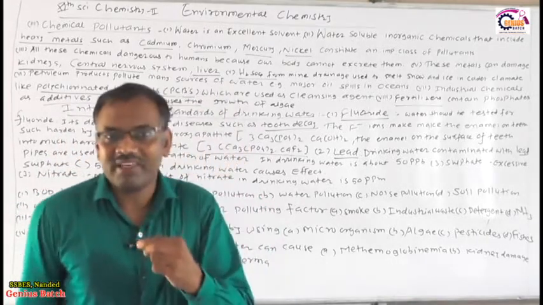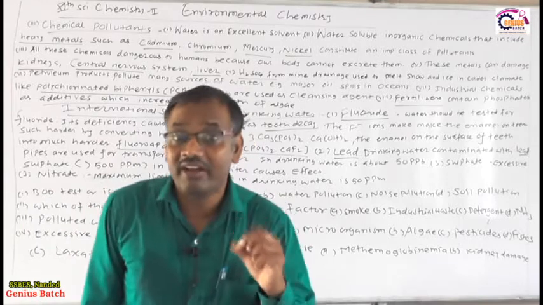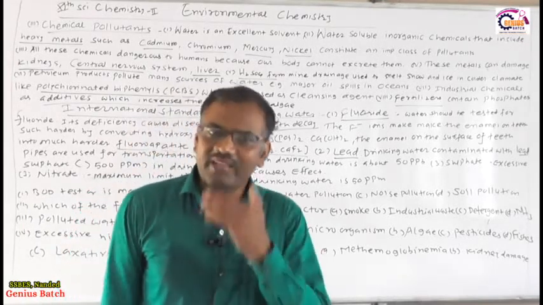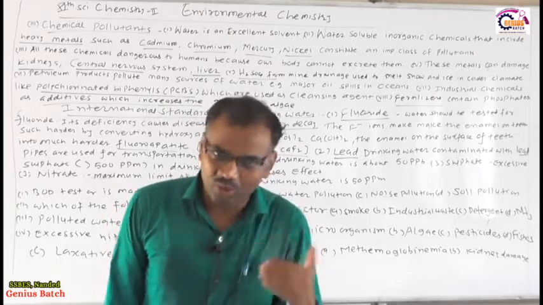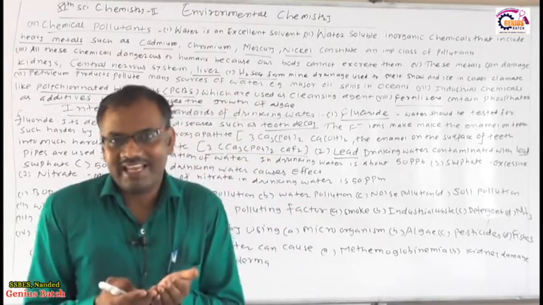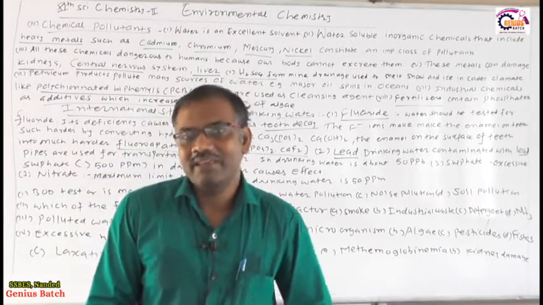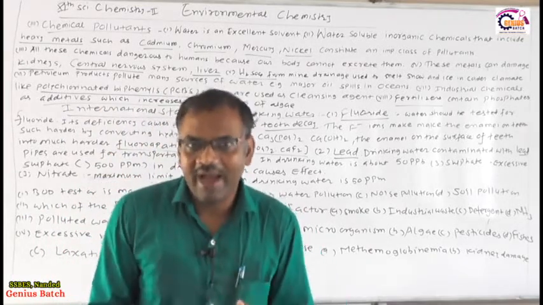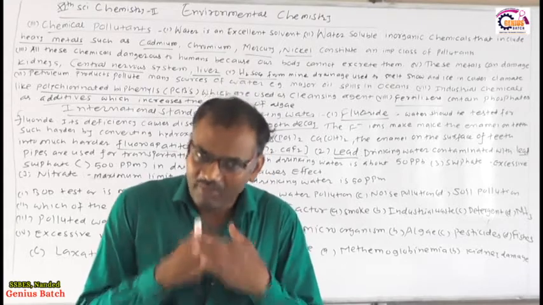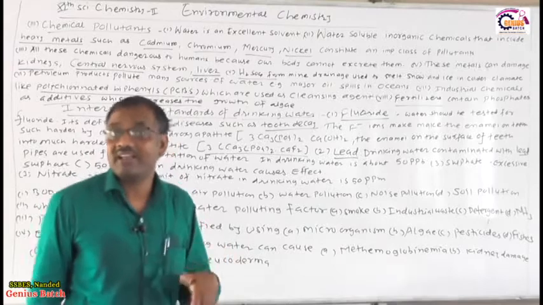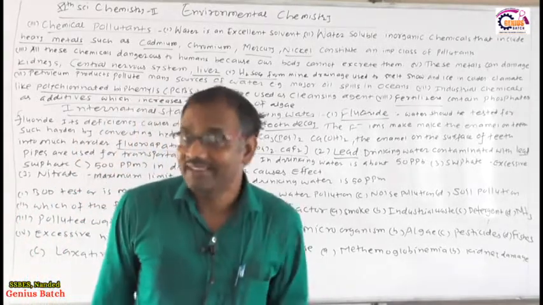This fluoroapatite is a very hard part of our body, and our tooth gets covered by this calcium fluoride, and hence tooth decay can be stopped by forming this calcium fluoride. Therefore water must contain fluoride, otherwise your teeth decay.